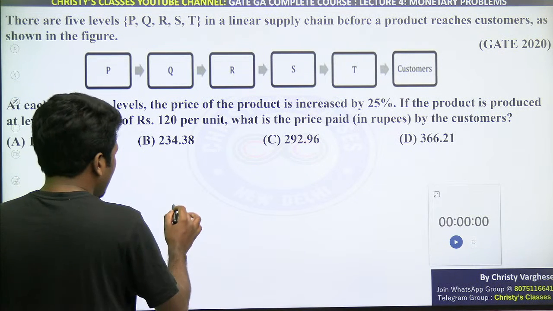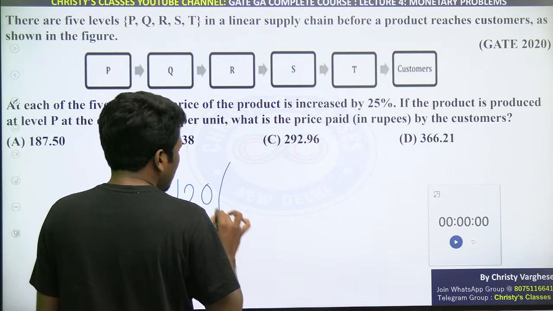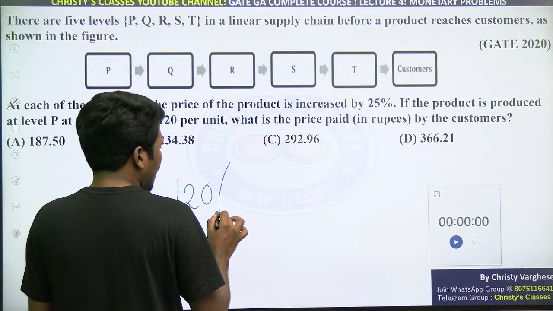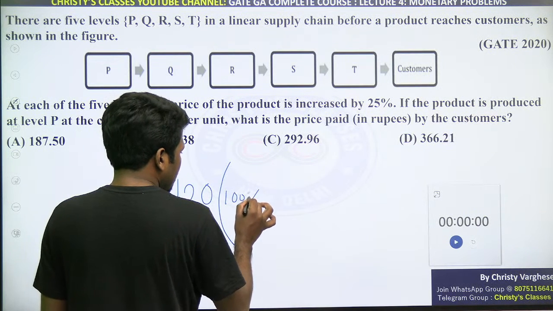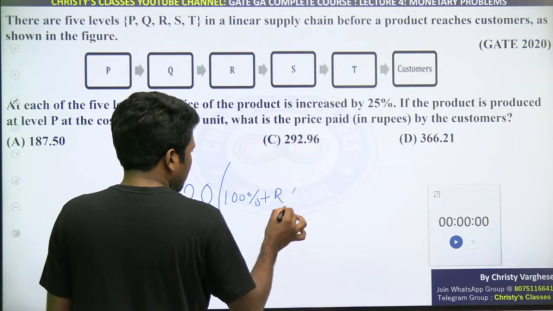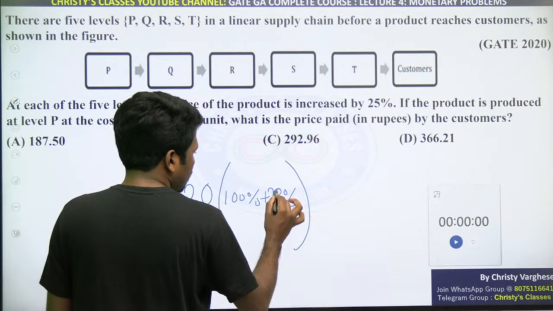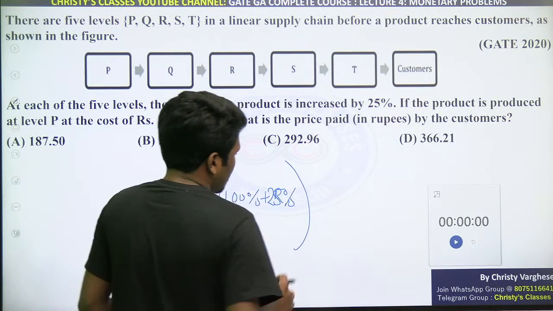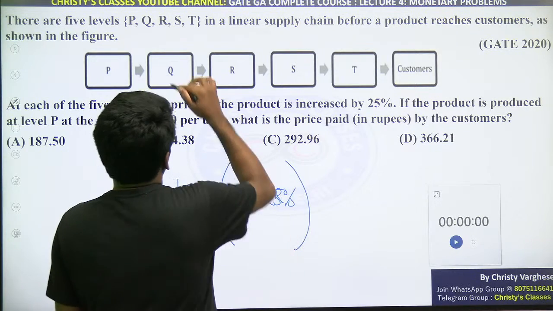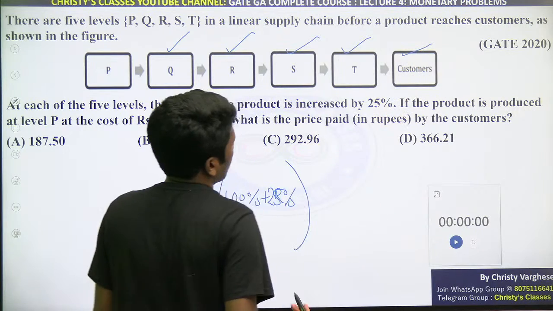And that is what we can generalize as 120 if it is the initial principal. We are adding 100% plus R percentage of that. R percentage here it is 25%. 100% of 120 के साथ 25% ऐड करके ये प्रोसेस कितना बार रिपीट कर रहा है? 1 2 3 4 5.